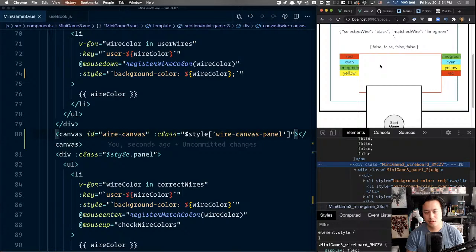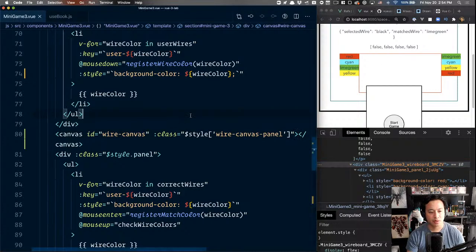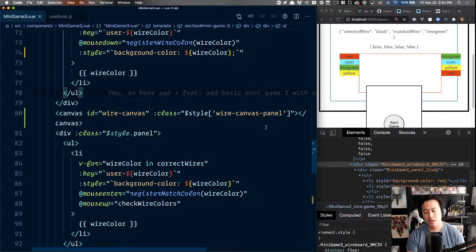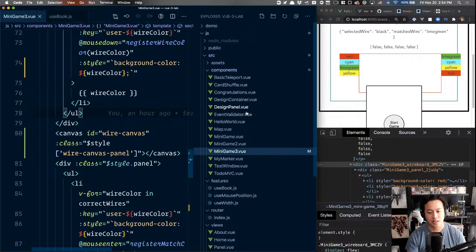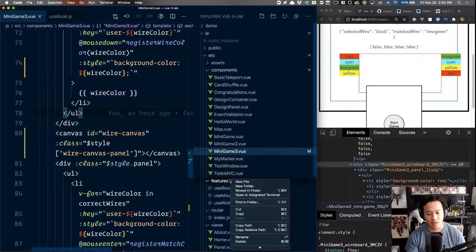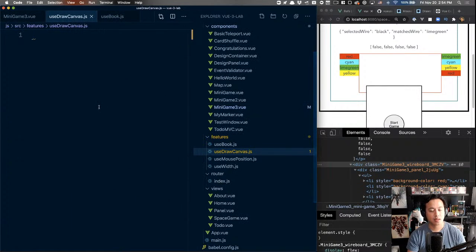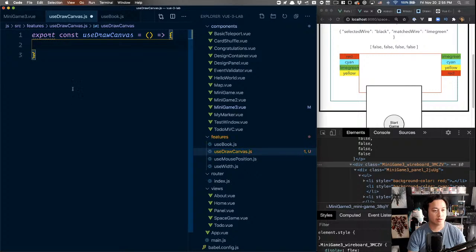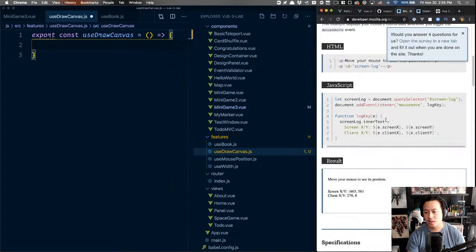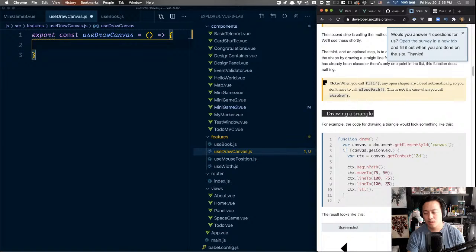Okay, so let's just do the drawing. We know that on mouse down, we have to start that draw function, and then pick it up and do the thing. Similarly, we know that this is a very separate feature, so I'm going to create another feature and call it draw canvas. Export const useDrawCanvas, and that is a function that will return some methods that we pull from documentation.